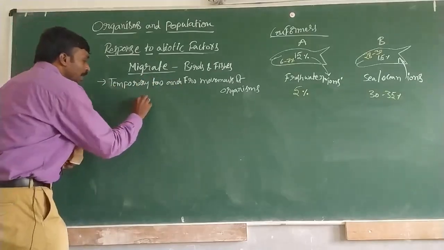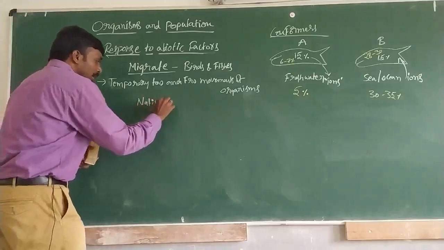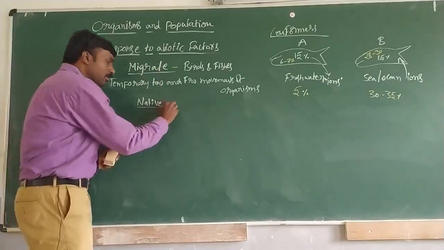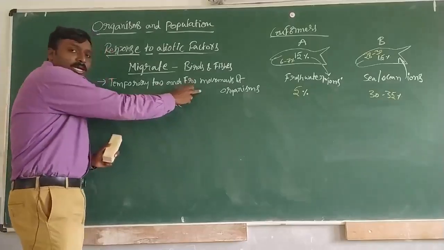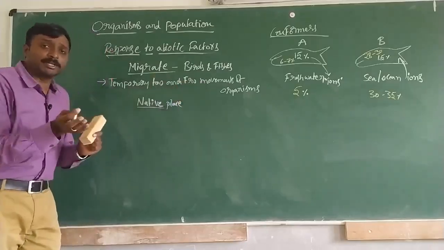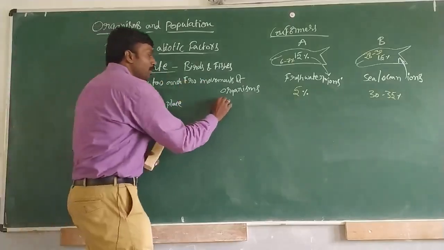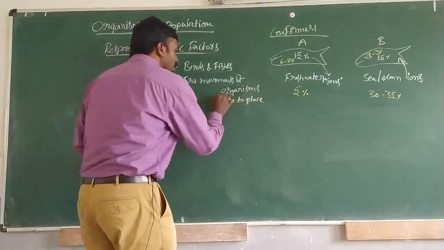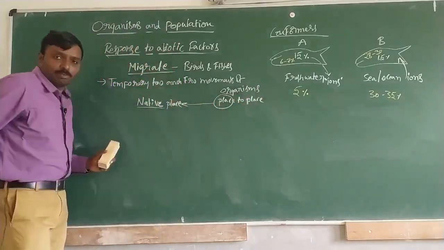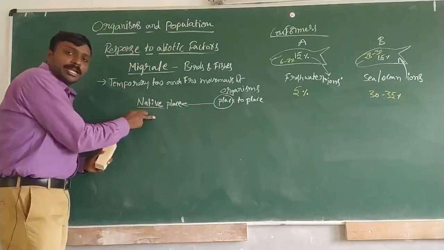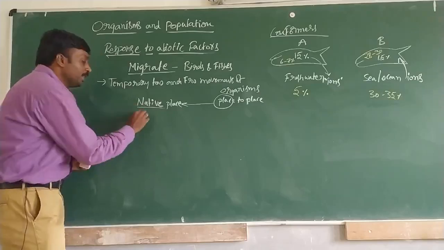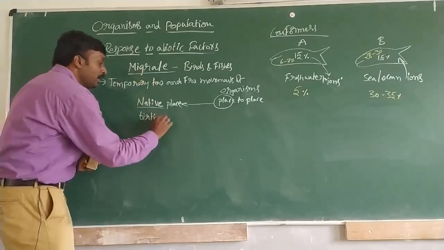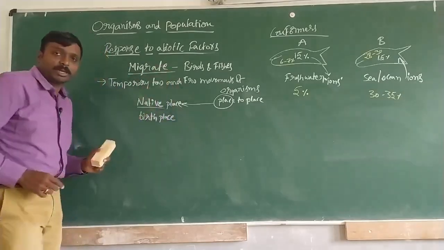So to understand migrate, let us talk about something called native, or native place. As I told, organisms will be making temporary movements from one place to another place. One of the places will be this native place, and this native place means where the organism was born, the birthplace.